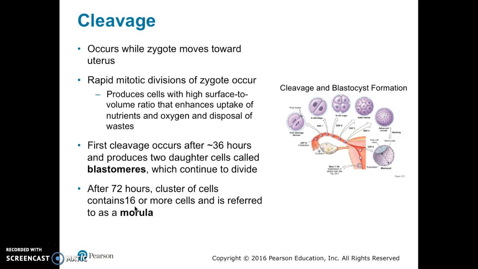Cleavage occurs when the zygote moves towards the uterus. Rapid mitotic divisions of the zygote produce cells with a high surface-to-volume ratio that enhances the uptake of nutrients and oxygen and the disposal of wastes. The first cleavage occurs at about 36 hours and produces two daughter cells called blastomeres, which then continue to divide. After 72 hours, clusters of 16 or more cells are referred to as a morula.